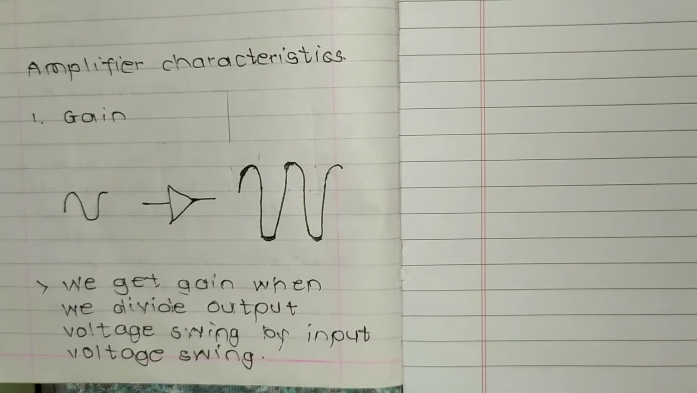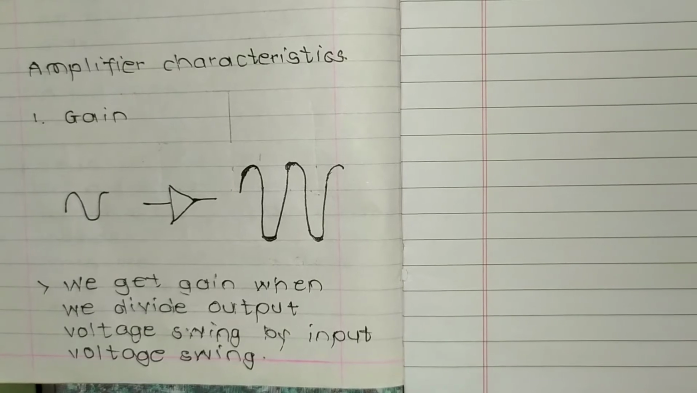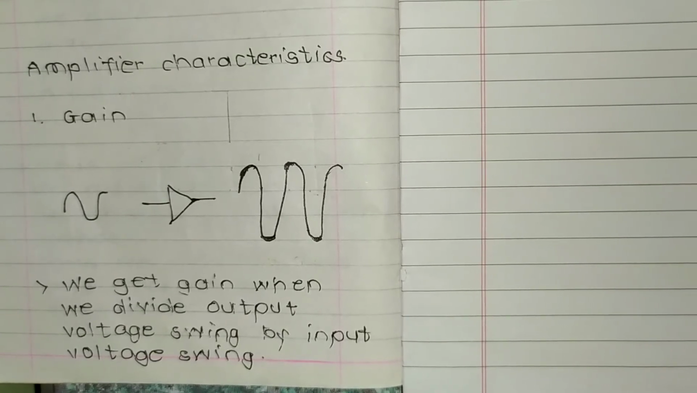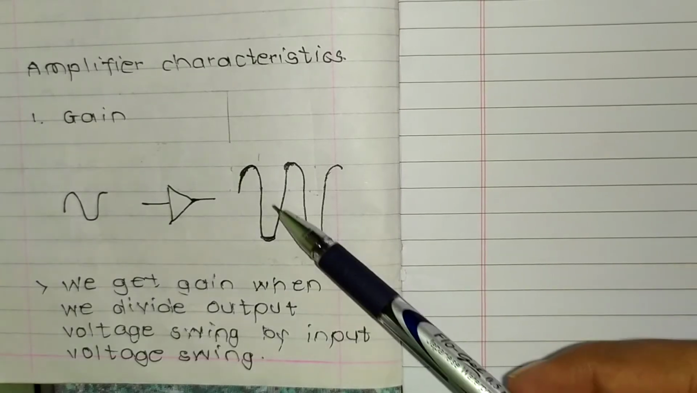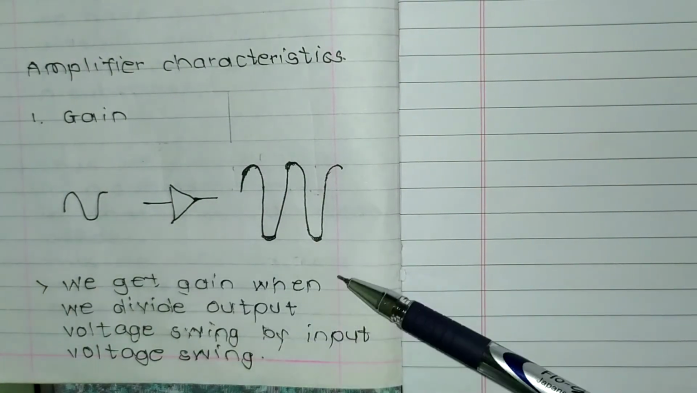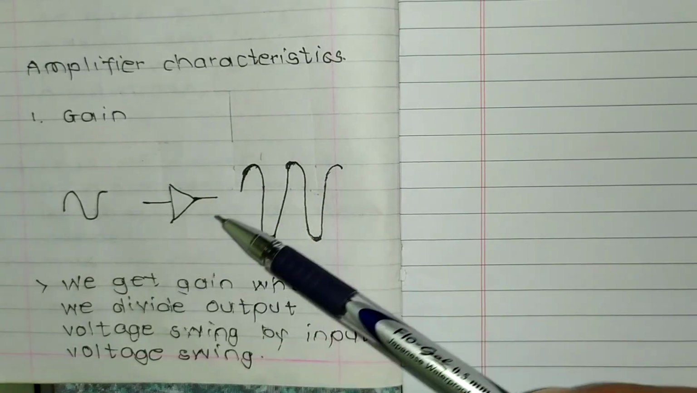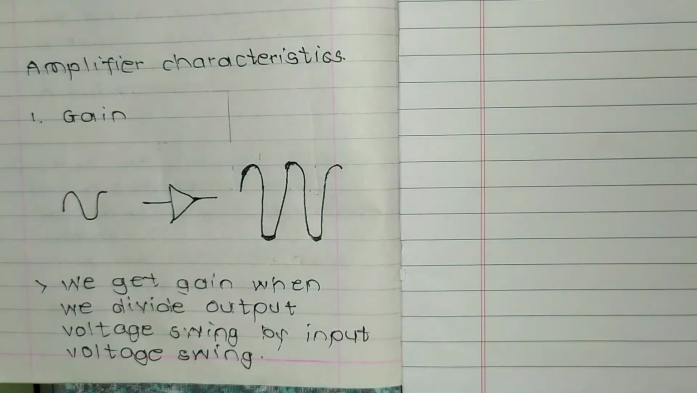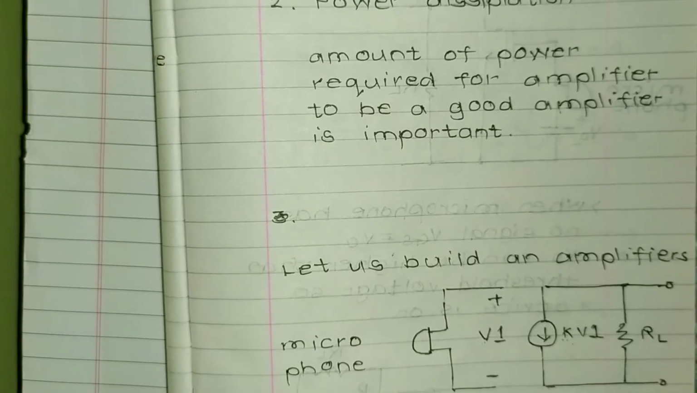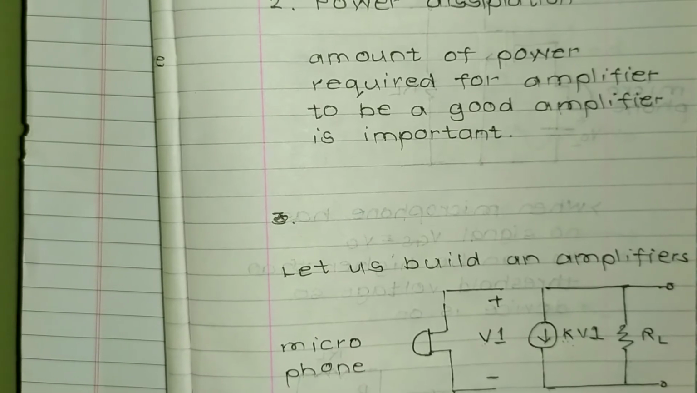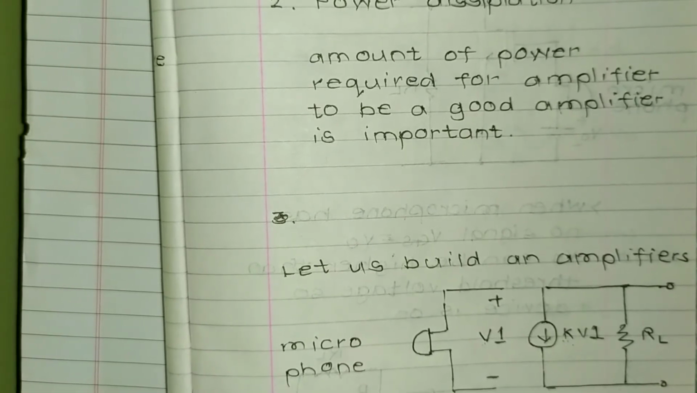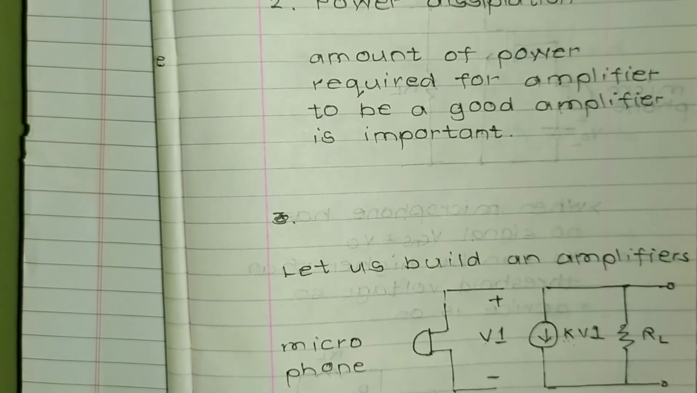Amplifier characteristics: first is gain. We get gain when we divide the output voltage swing by the input voltage swing. This is the output voltage swing and this is the input voltage swing. When we divide this by this, we get gain. This is a characteristic of an amplifier. Power dissipation, the amount of power required for an amplifier, is also important. Power dissipation is an important characteristic.